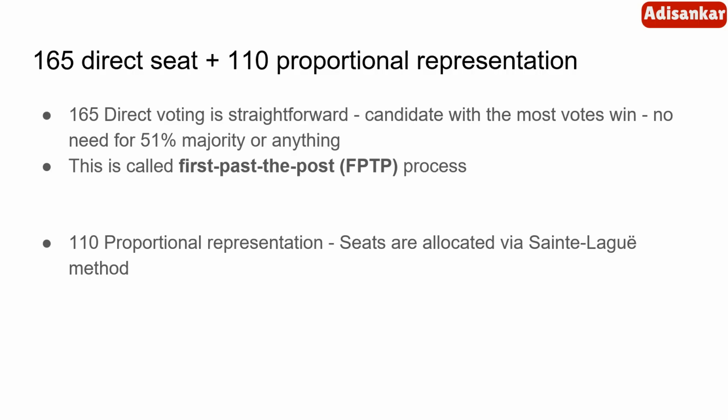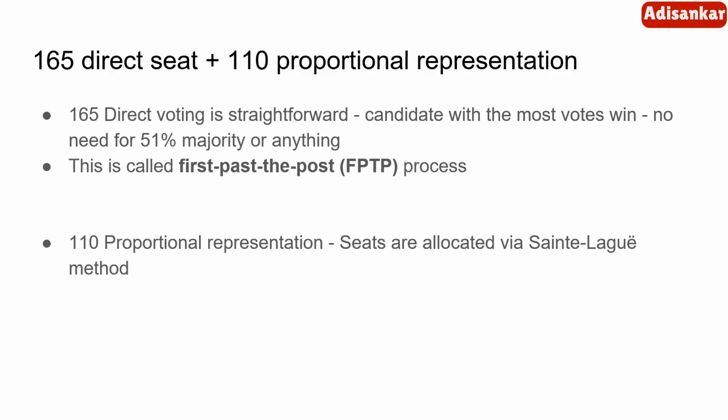100 votes, Mr. Narendra Modi gets 50, Rahul Gandhi gets 40, and I get 10 votes. So naturally, Narendra Modi gets elected. There is no other difficulty in that. Whoever gets the maximum number of votes wins. This process is called the first past the post process in Nepal. It is basically direct seat selection.